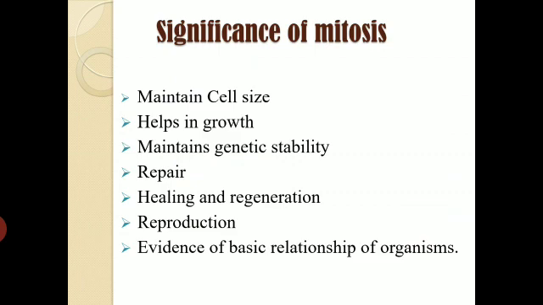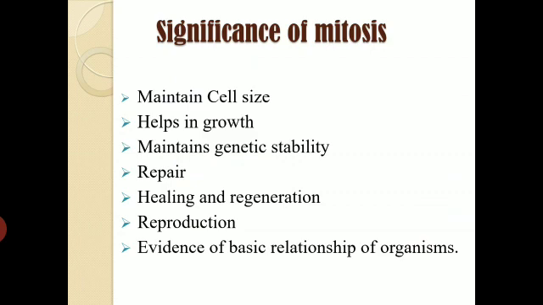Next thing is about reproduction. How does mitosis participate in reproduction? Mitosis brings about multiplication in unicellular organisms, and even in multicellular organisms. So we should not say acellular, we should say unicellular. So mitosis actually brings about multiplication in organisms, and hence it helps in asexual as well as in sexual reproduction.